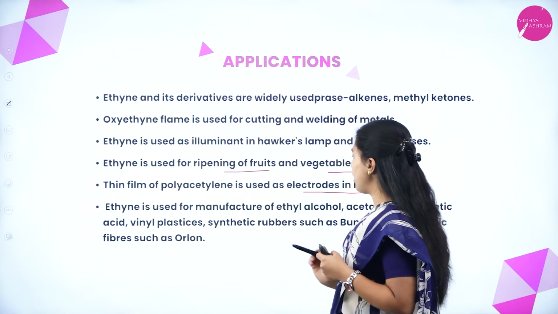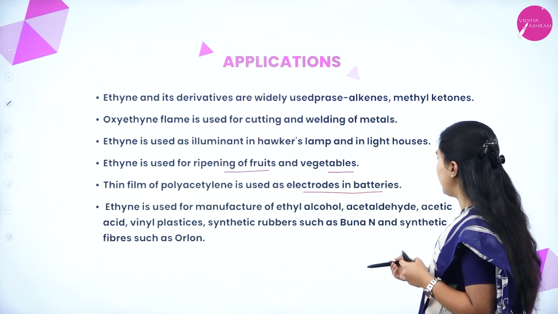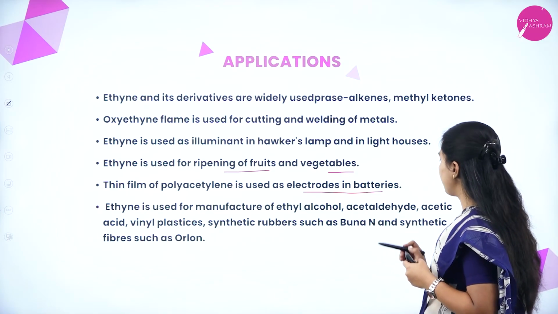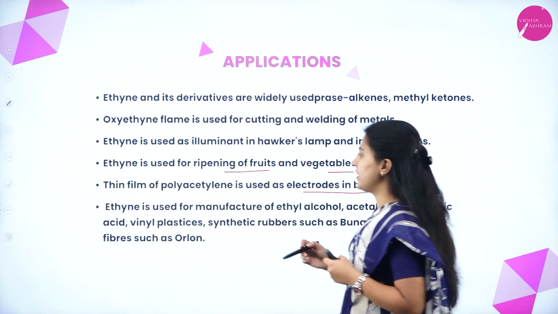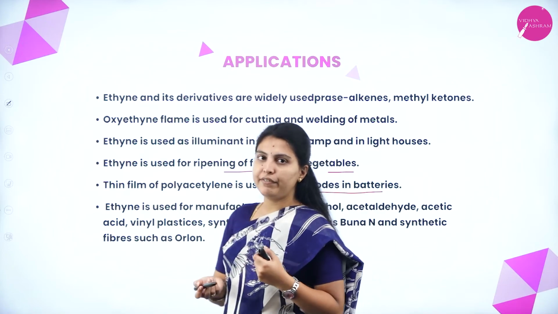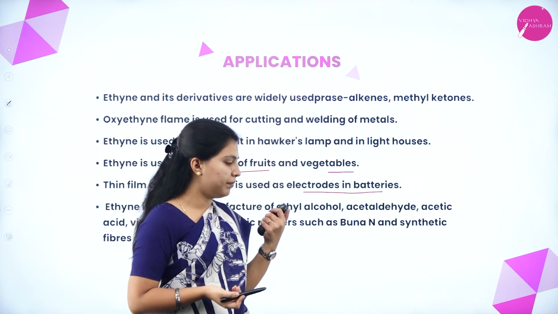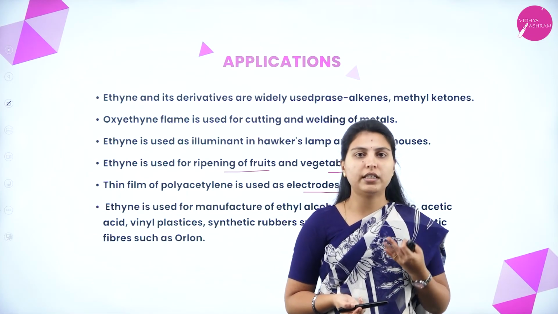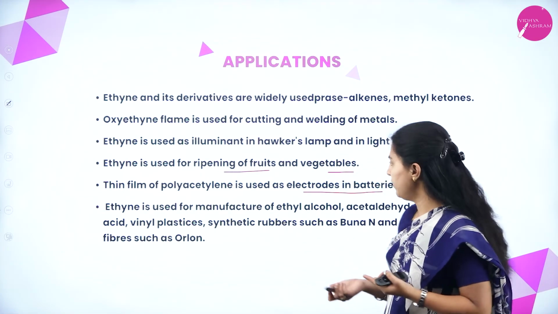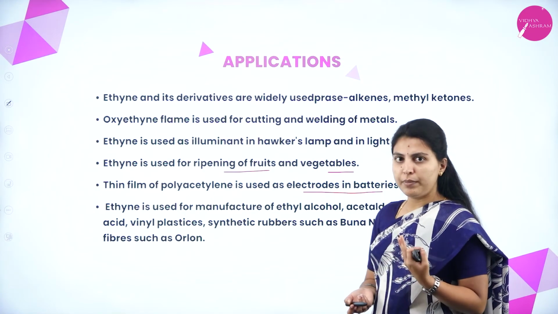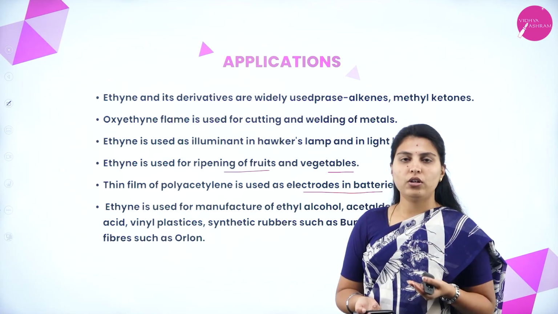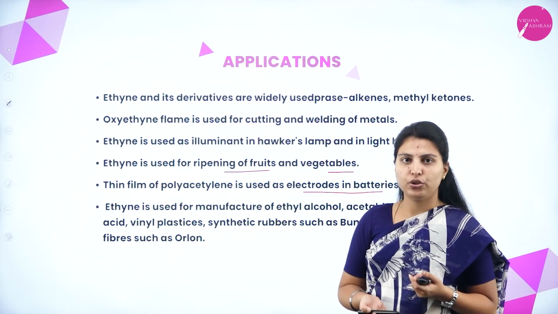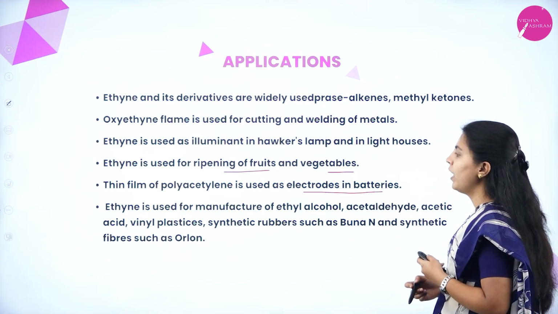Ethyne is used for manufacture of ethyl alcohol, acetaldehyde, acetic acid, vinyl plastics, synthetic rubbers such as Buna and synthetic fibers such as Orlon. It is used in the formation of other functional groups like alcohols, aldehydes, ketones and so on. In manufacturing industries, synthetic fibers like Orlon as well as synthetic rubbers can be made. These are the applications of alkynes.